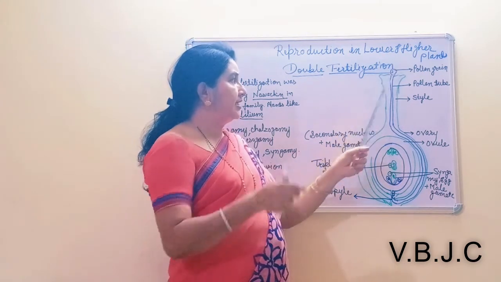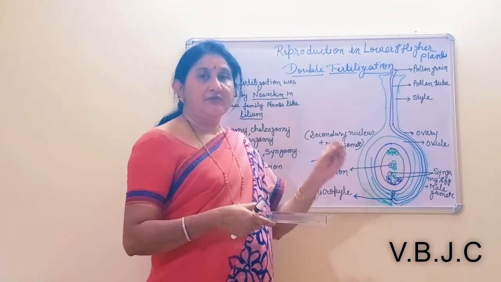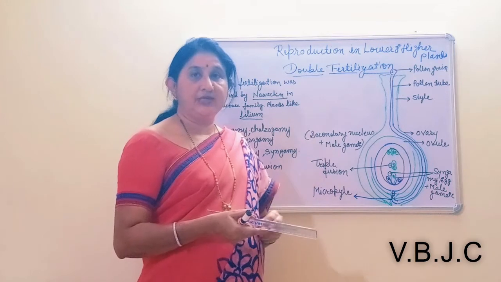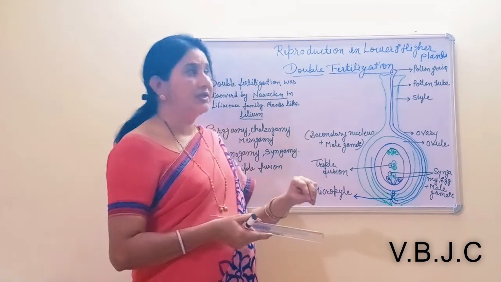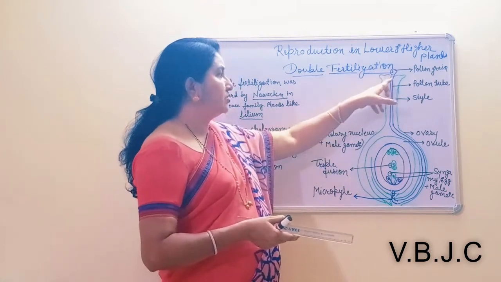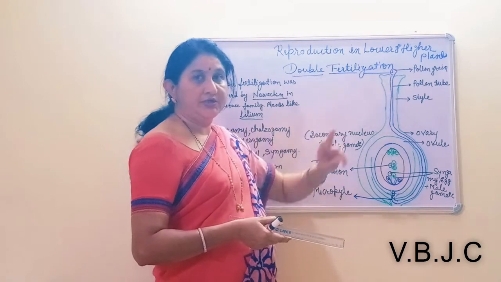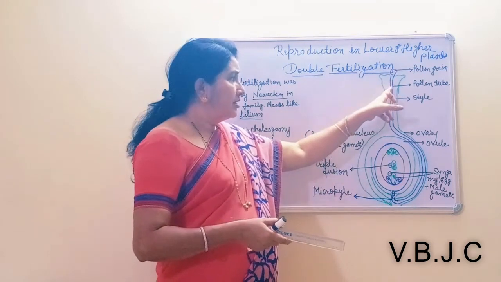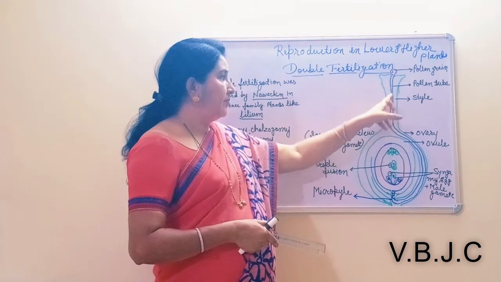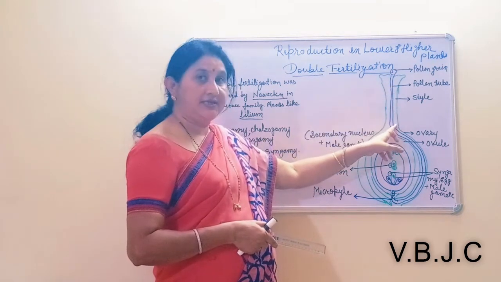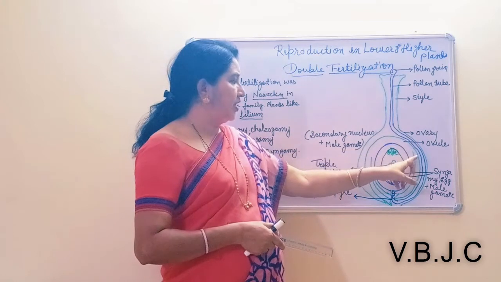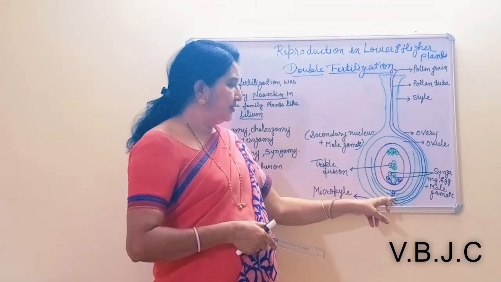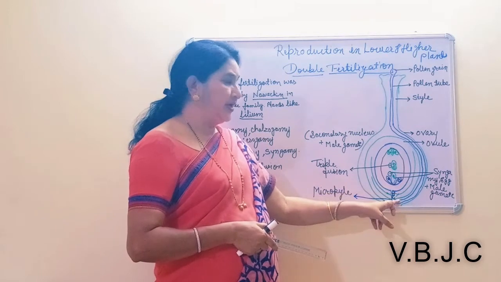All the content present in the pollen grain, including the intine, the cytoplasm, two male gametes and the tube nucleus, comes out through the germ pore and forms a long elongated tube. This pollen tube passes through the stylar canal, grows gradually, and enters the ovule through the micropyle.